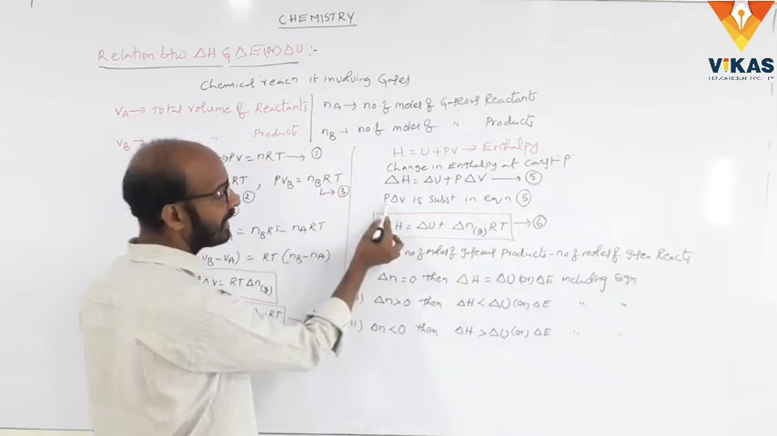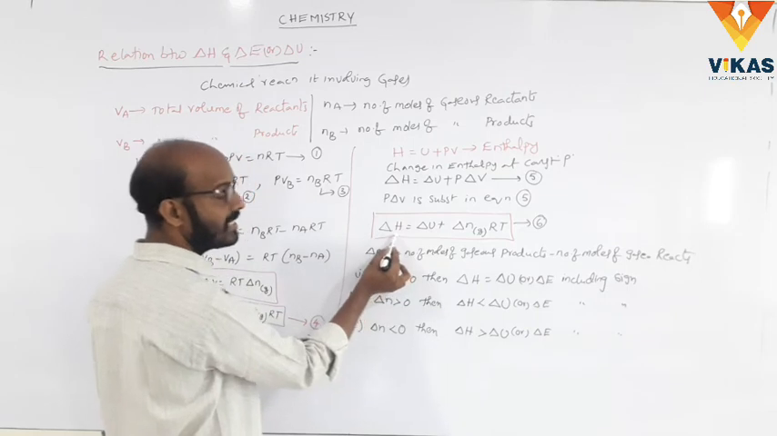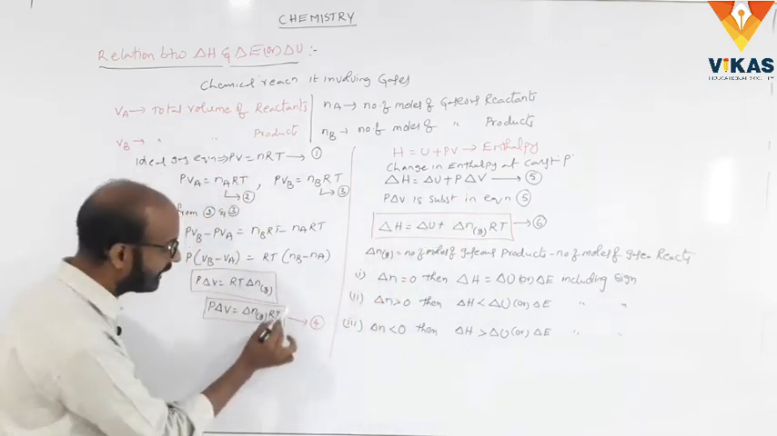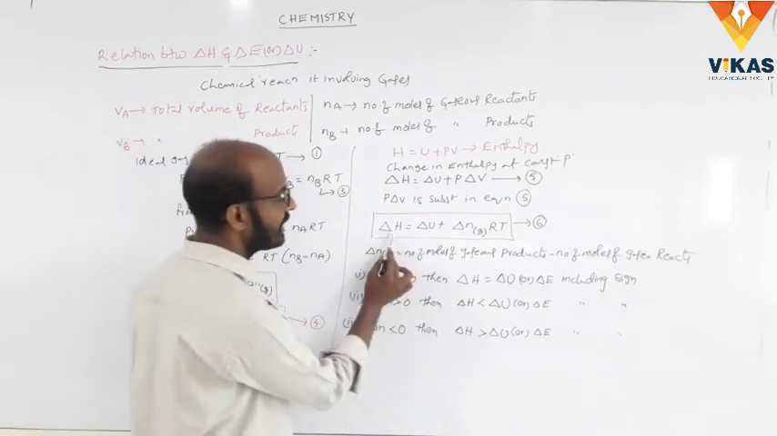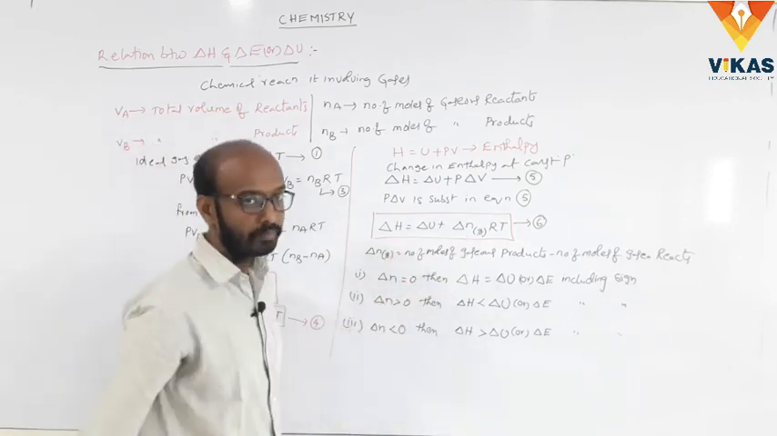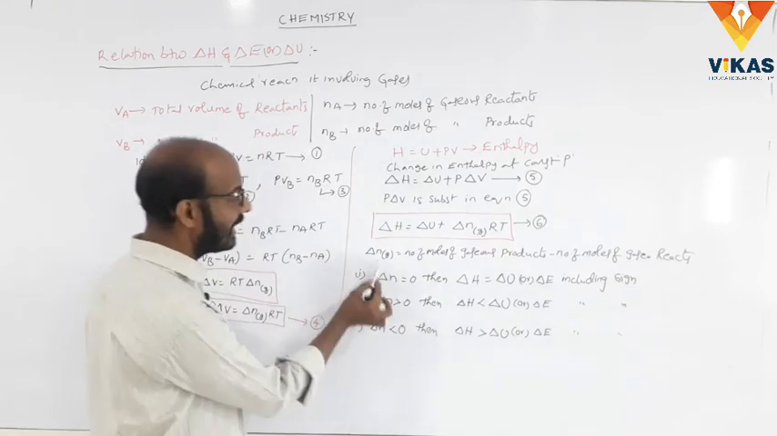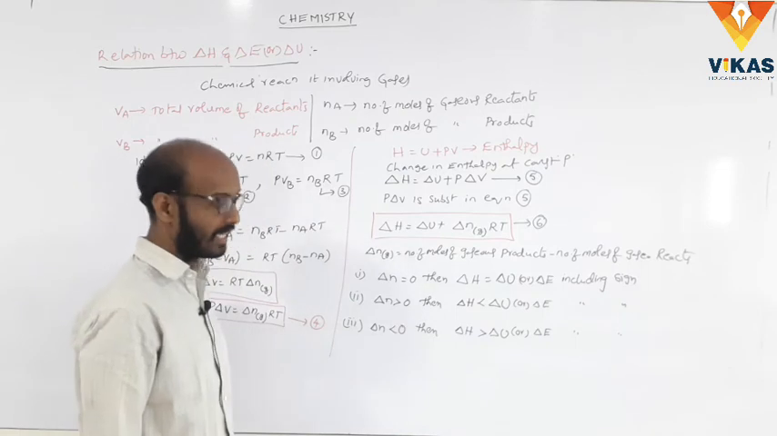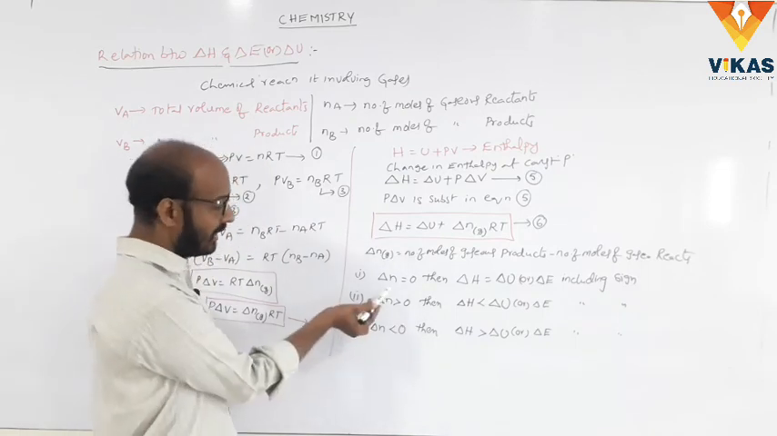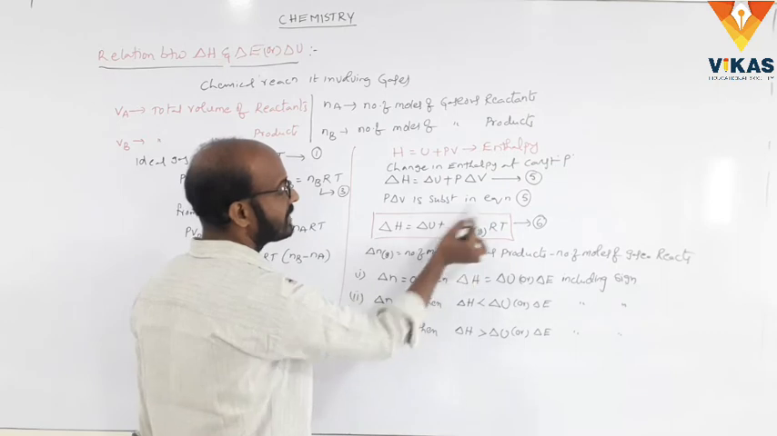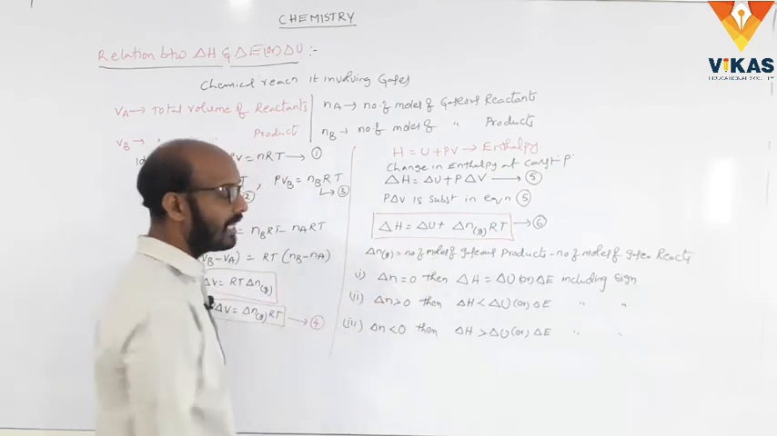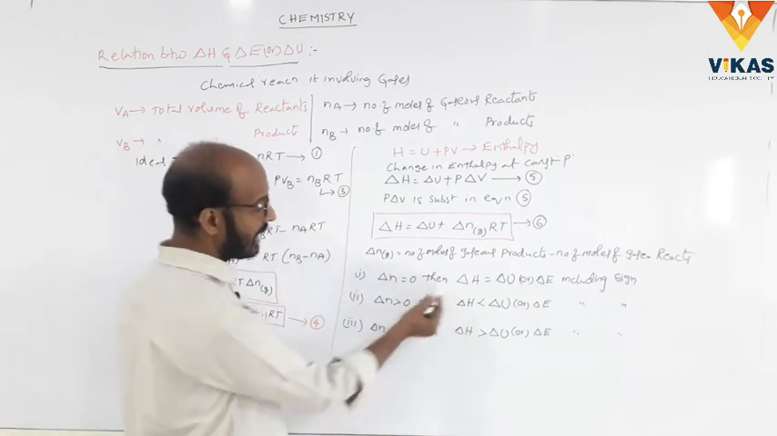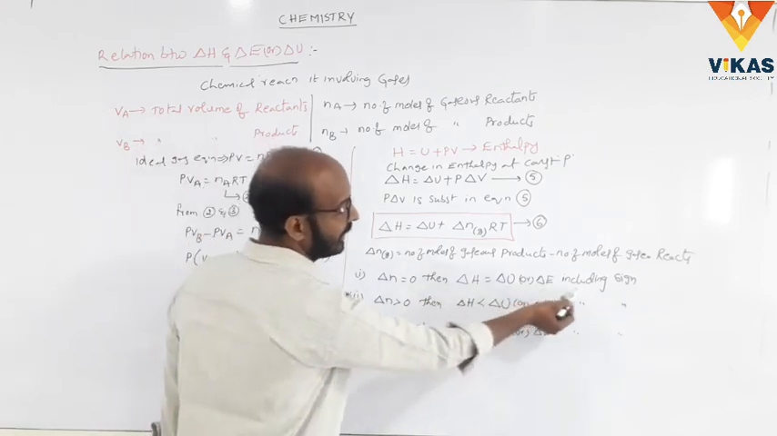So we substitute P delta V in equation 5. So delta H is equal to delta U plus P delta V, which is delta N RT. So delta H is equal to delta U plus delta N RT. That is equation 6. Here delta N gas means number of moles of gaseous products minus number of moles of gaseous reactants. So in case 1, delta N is equal to 0, so delta H is equal to delta U, or delta E, including sign.